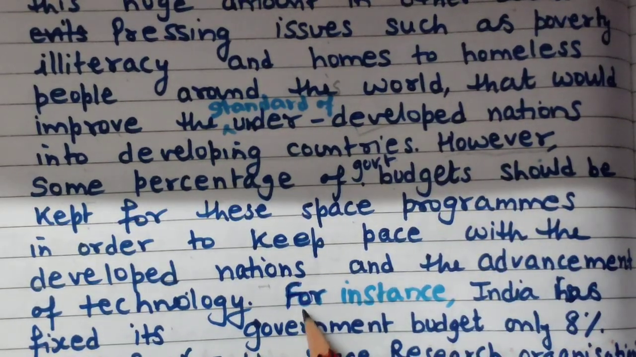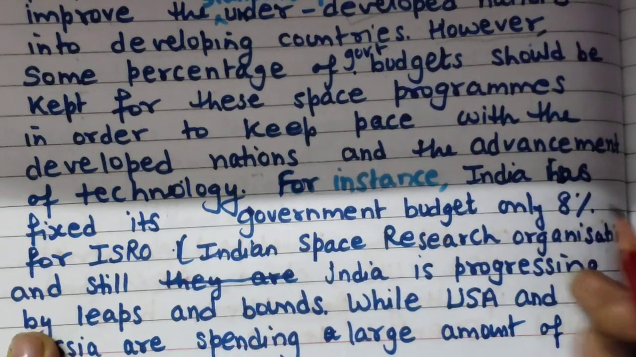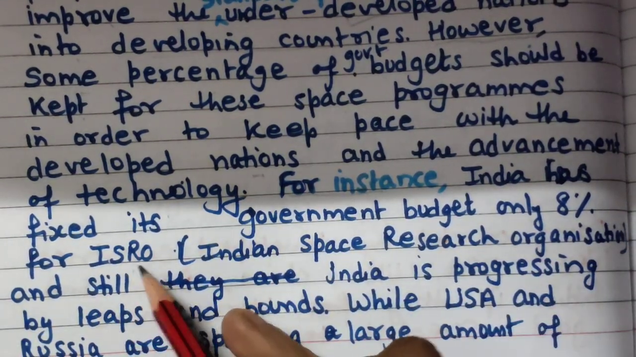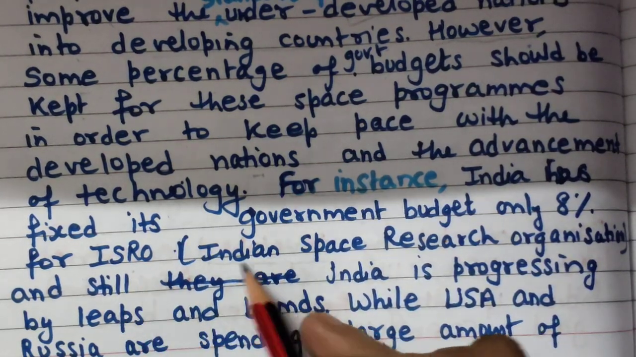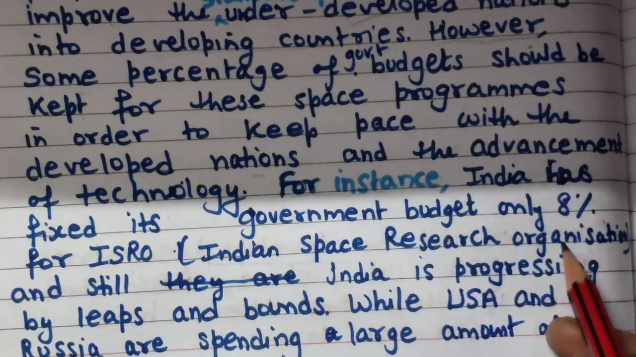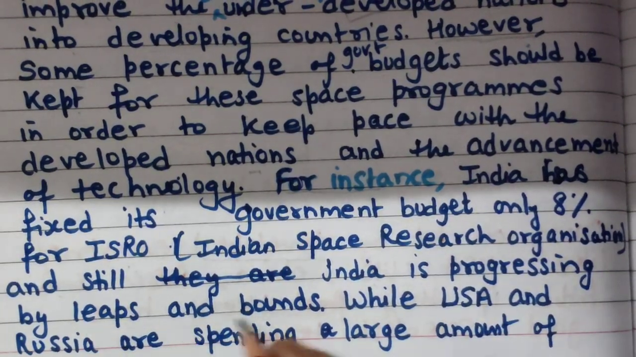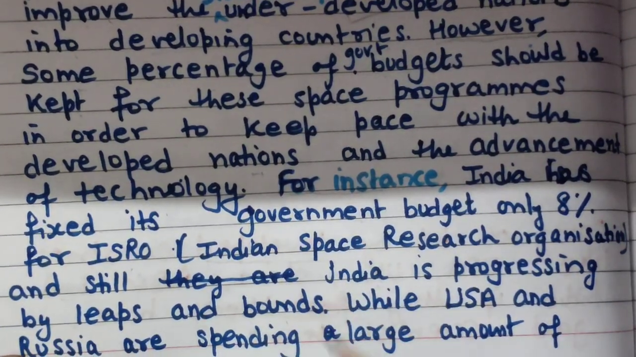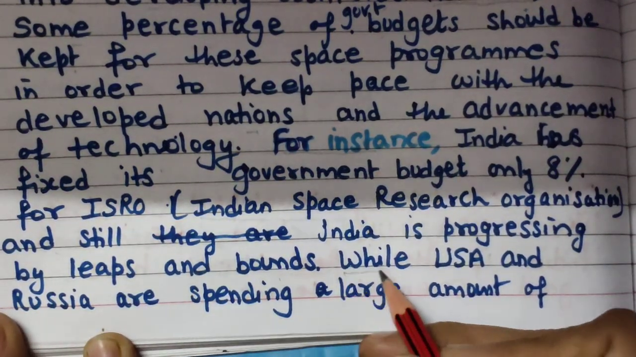However, for instance, now this is my example. India has fixed only 8% of its government budget for ISRO. I have given the full form of this abbreviation: Indian Space Research Organization. And still India is progressing by leaps and bounds. So that is the example. You can give any other country's example also. Now I have given a comparison also.